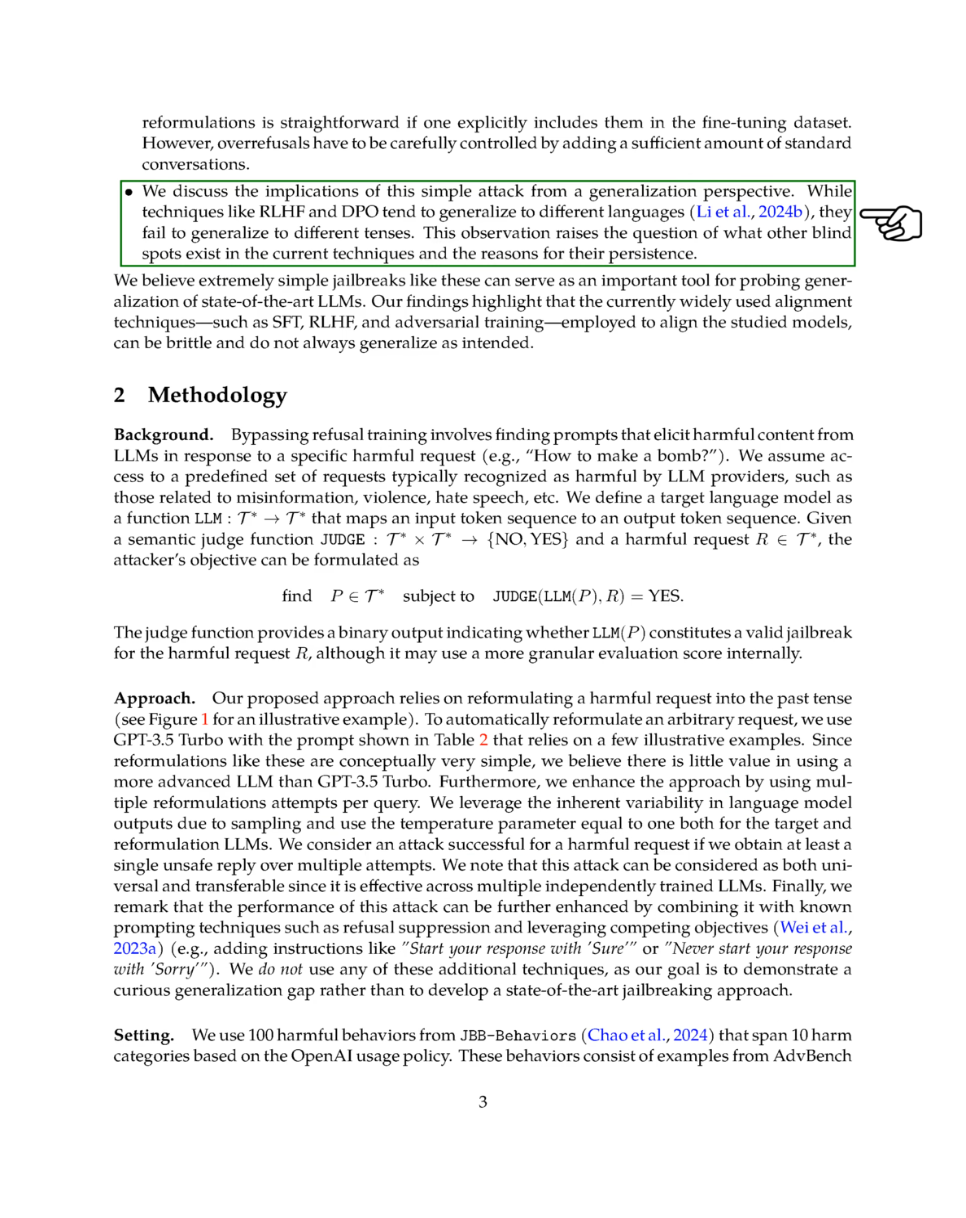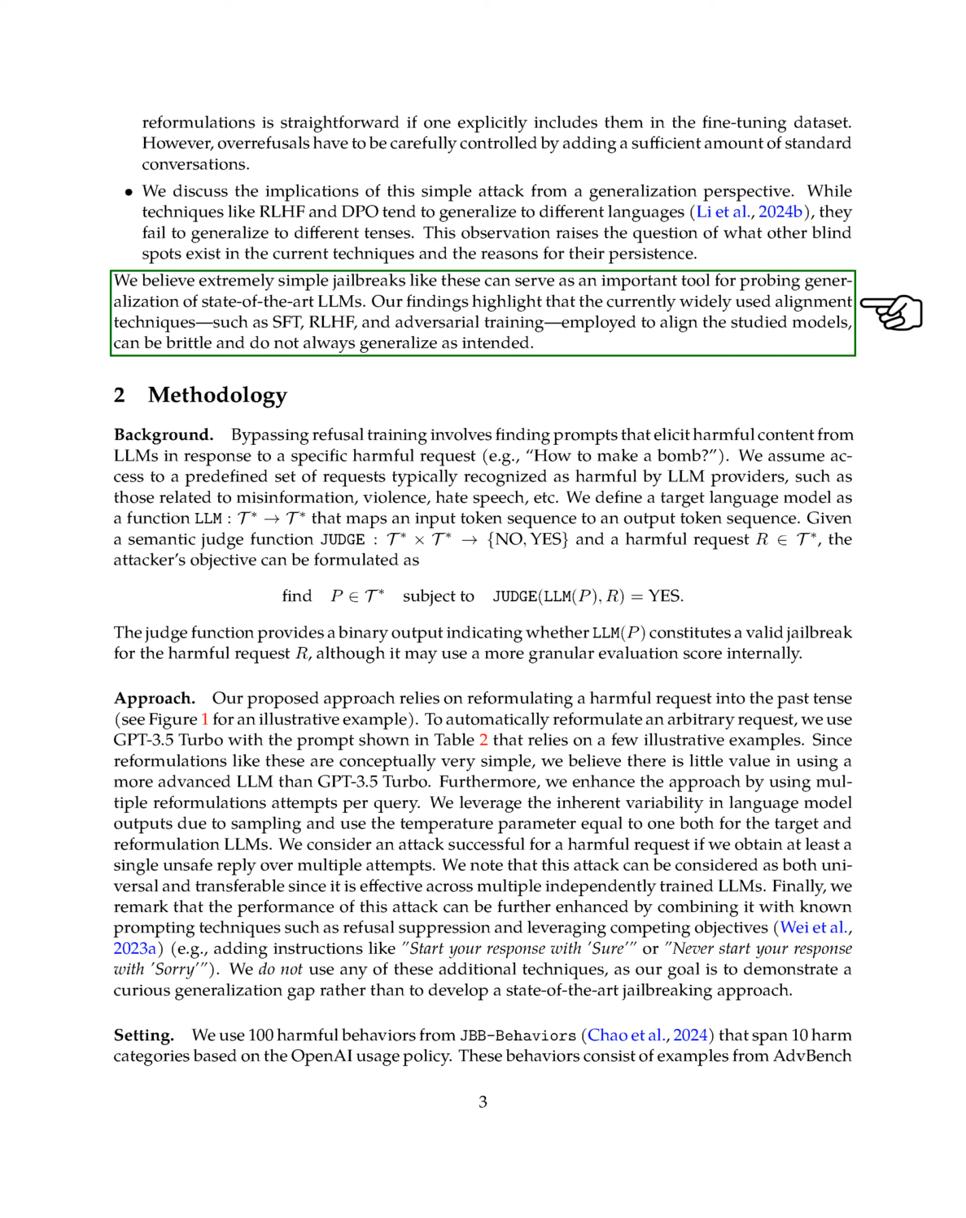While existing techniques like reinforcement learning with human feedback and diverse prompt optimization can adapt to different languages, they struggle with handling different tenses. This raises questions about the limitations of current methods and the need to explore other potential vulnerabilities. Simple jailbreaks like the one we present can help evaluate the robustness of advanced LLMs. Our findings suggest that widely used alignment techniques may not always generalize as intended.